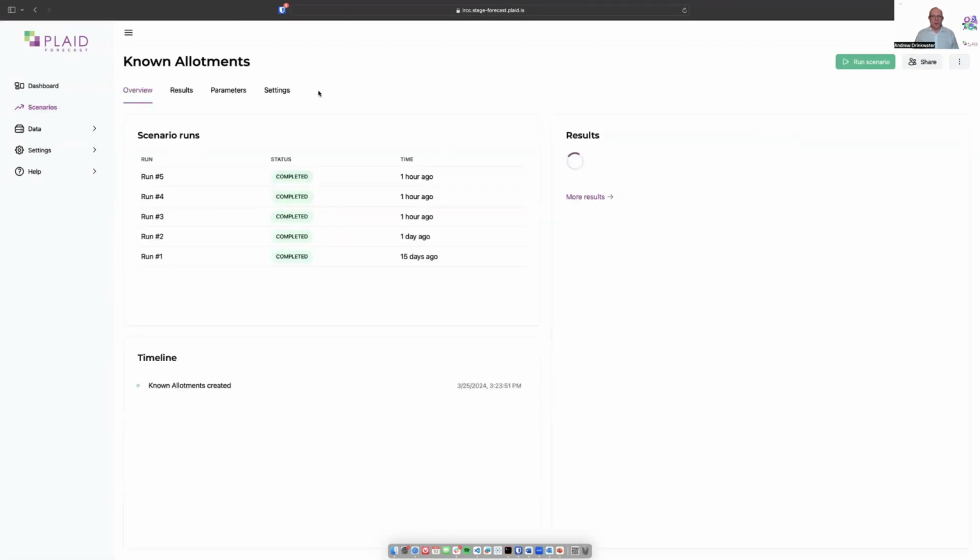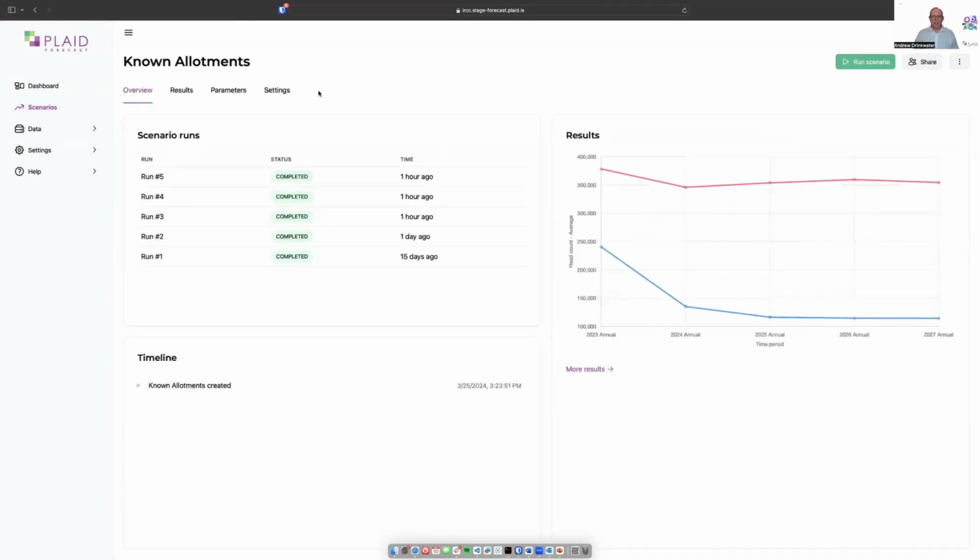Within Plaid Forecast, we have a known allotment scenario. We can see it was created a little over 2 weeks ago and updated yesterday and today as more information became available through the federal government. Generally speaking, what we see is that the higher number for universities will drop a little bit in 2024 and then grow a little bit and kind of stabilize. Colleges will drop more and faster and for longer. Most of this is driven by what's happening in Ontario.